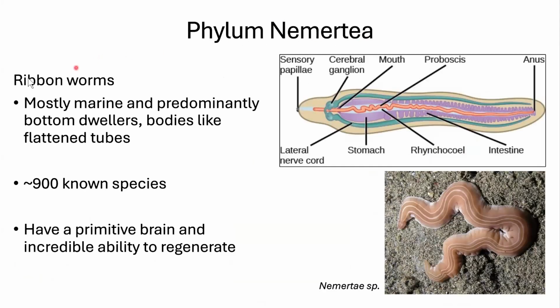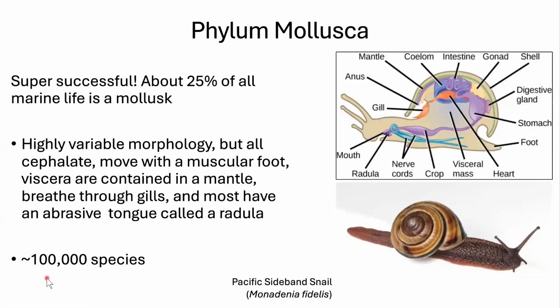Nemertea are going to be ribbon worms. So we're going to have another type of worms. These ones are called ribbon because they kind of look like ribbons. They're flat. They're fringy on the edges. They're all marine, mostly marine, predominantly bottom dwellers. We don't really know a ton about them, but there's about 900 of them. They do have a primitive brain, and just like the Hydra and the planaria, they seem to be incredible at body regeneration.